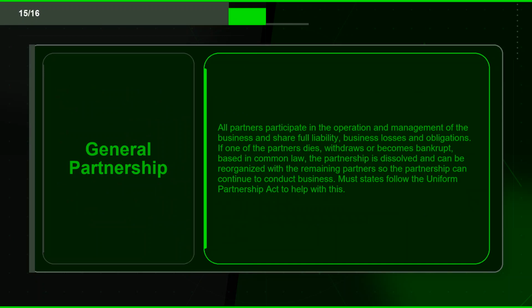Flashcard 15. Term: general partnership. Definition: all partners participate in the operation and management of the business and share full liability, business losses and obligations. If one of the partners dies, withdraws or becomes bankrupt, based in common law, the partnership is dissolved and can be reorganized with the remaining partners so the partnership can continue to conduct business. Most states follow the Uniform Partnership Act to help with this.